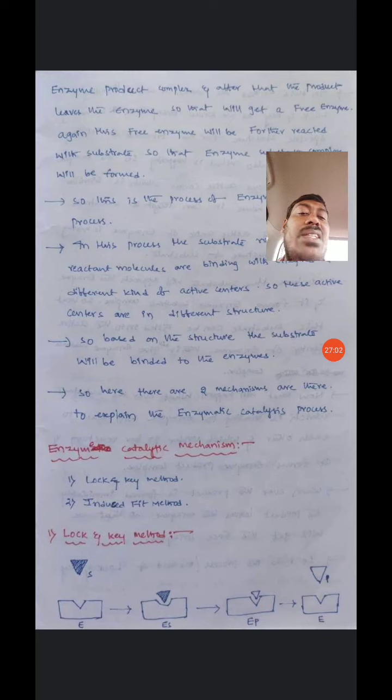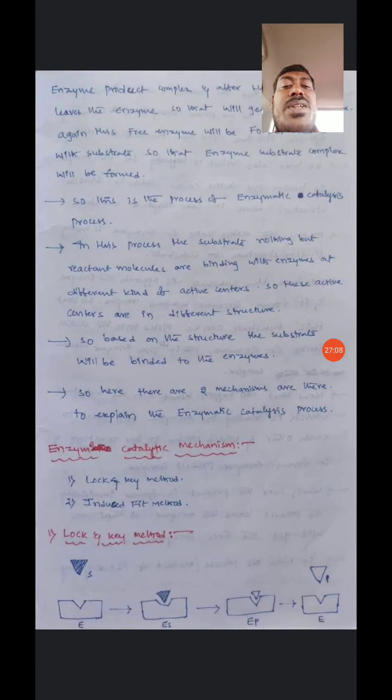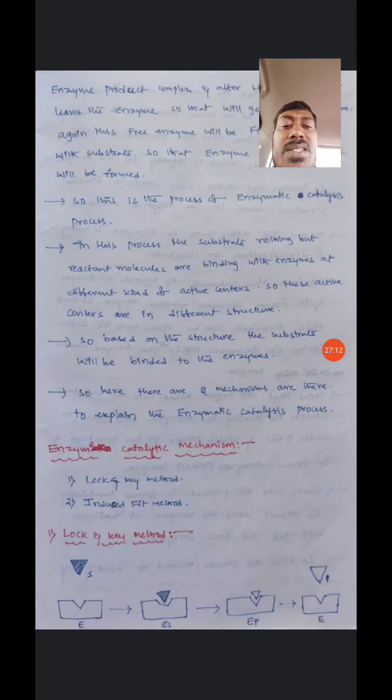Again this free enzyme reacts with substrate, so that the enzyme substrate complex is formed. This is the process of enzymatic catalysis.